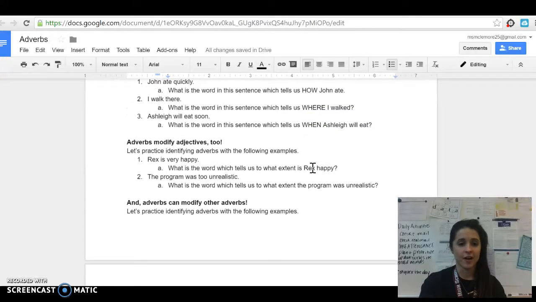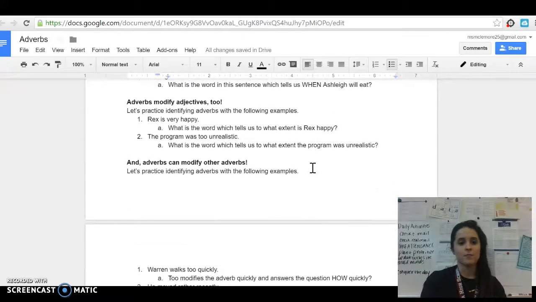Adverbs also modify adjectives, okay? So let's practice identifying adverbs with the following examples. Rex is very happy. What is the word which tells us to what extent Rex is happy? How happy is Rex? Well, Rex is very happy. He's not just a little happy, he's very, very happy.